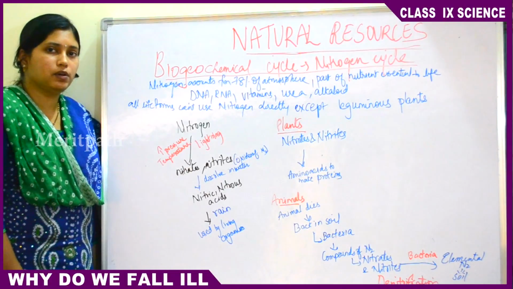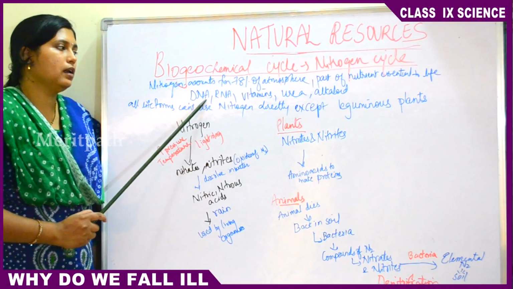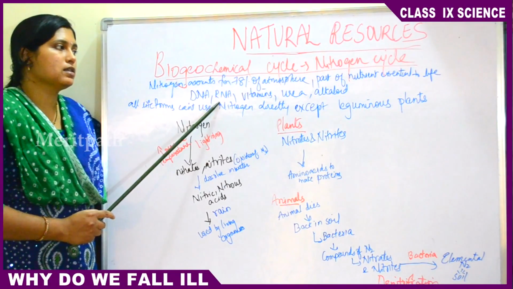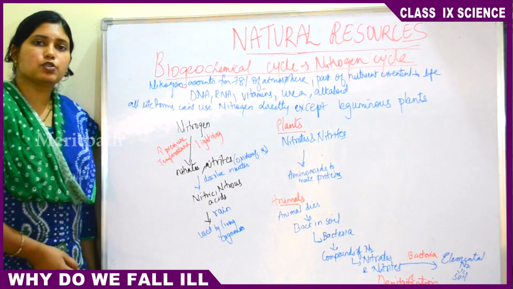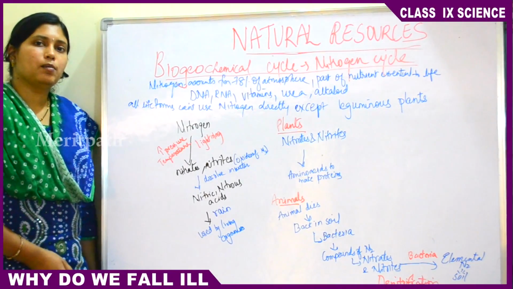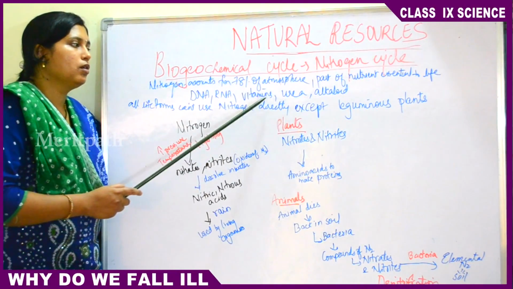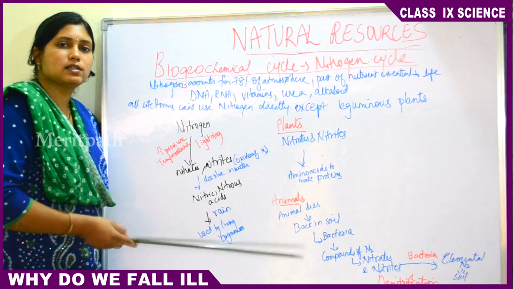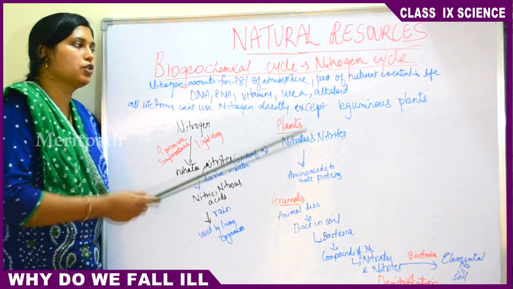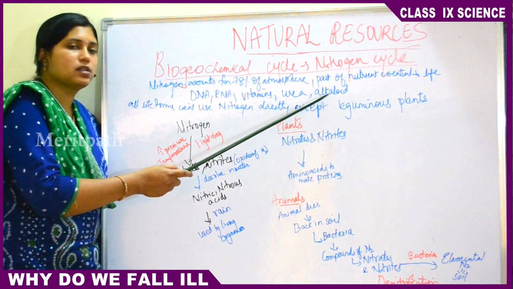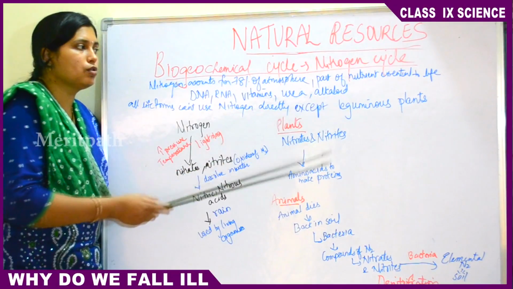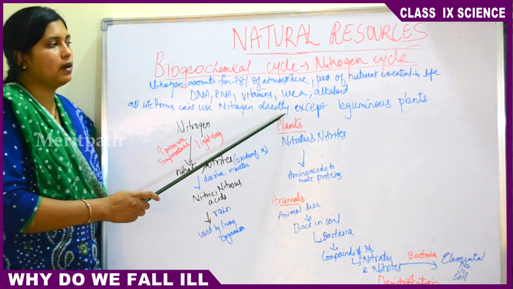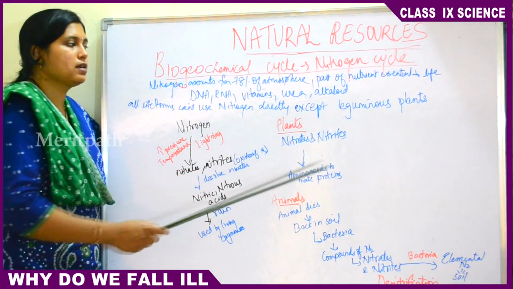So where is it found? It is found in DNA and RNA, deoxyribonucleic acid and ribonucleic acid. It is present in your chromosomes. It determines the protein structure. It is in vitamins, urea and alkaloids. In fertilizers and pesticides, if you need nitrogen, you add urea, and alkaloids are used in the manufacturing of some medicines. So nitrogen is used in all of these.